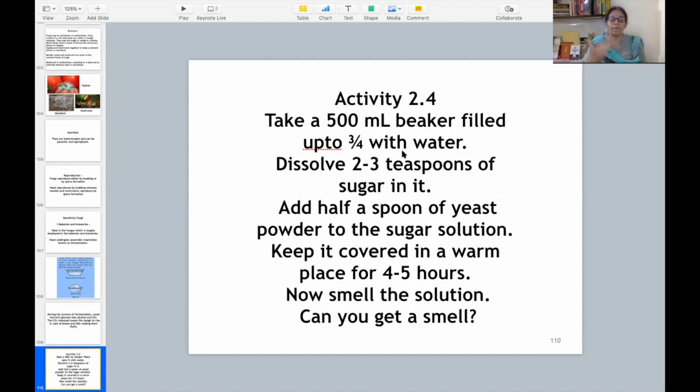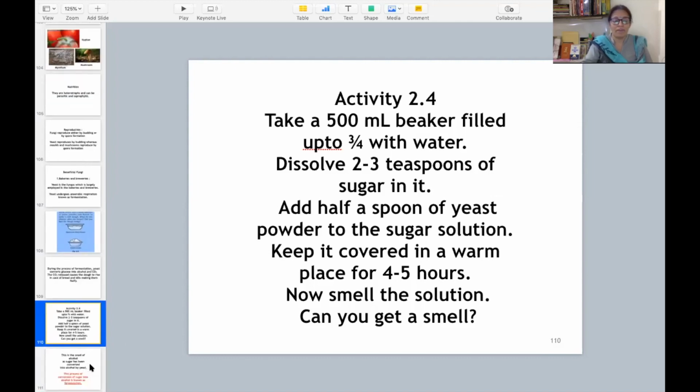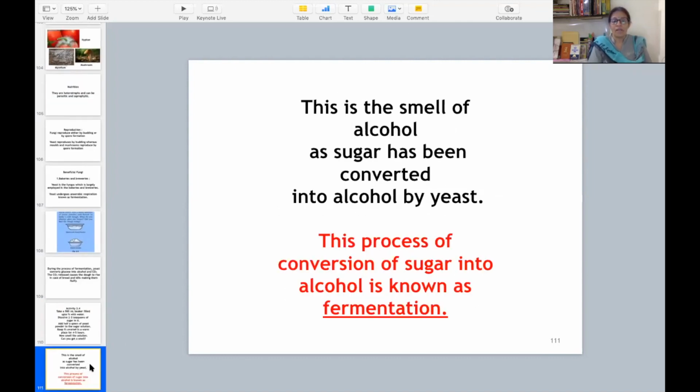Then what will happen afterwards? After 4 to 5 hours, when you smell that solution, what will happen? That smell will be very odd. This is the smell of alcohol, as sugar has been converted into alcohol by yeast. So now we have got one definition. The process of conversion of sugar into alcohol is known as fermentation.